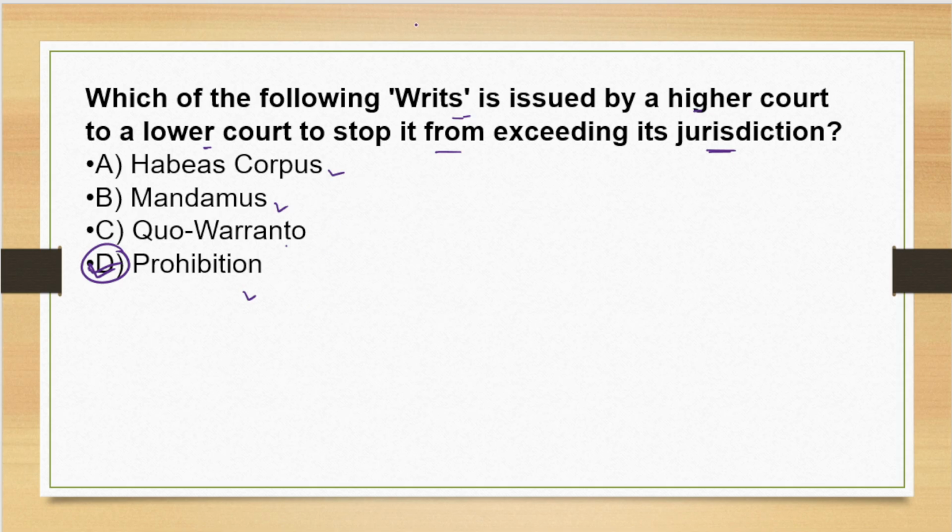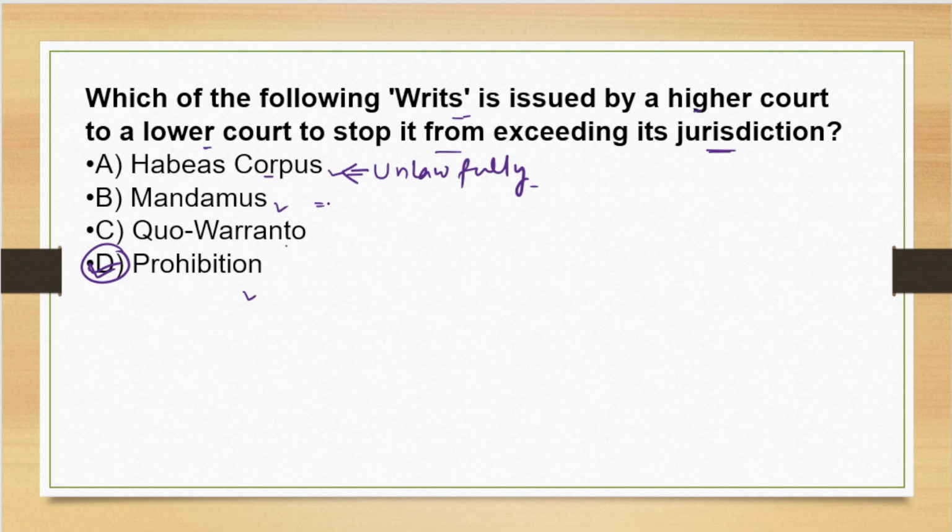Habeas corpus literally means to have the body. It is used to release a person when he is detained unlawfully. If a person is detained unlawfully, it comes under habeas corpus. Mandamus means we command.